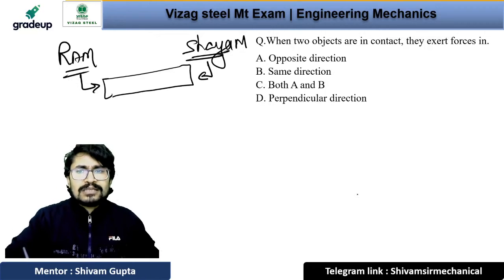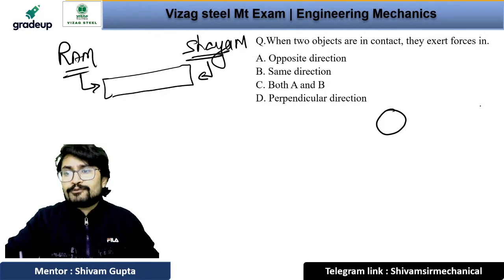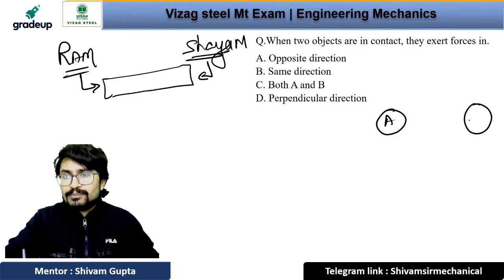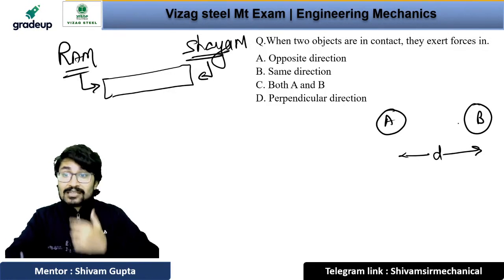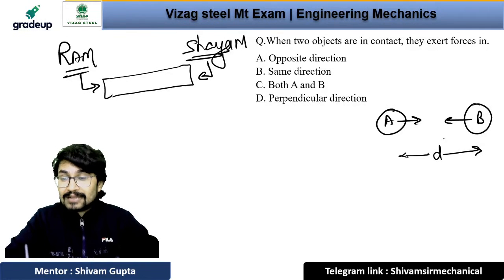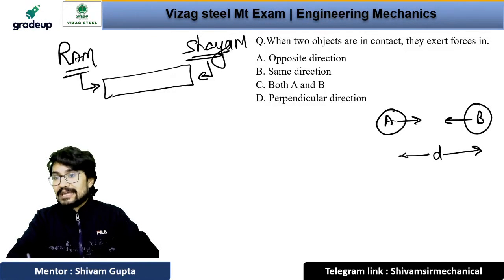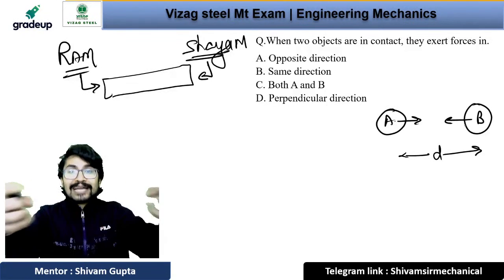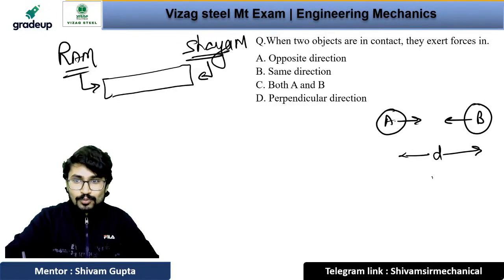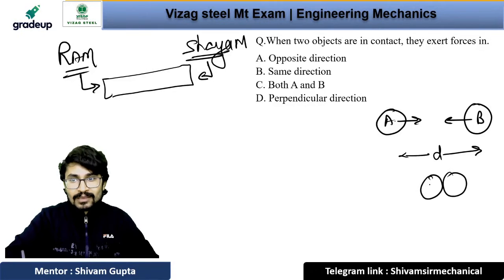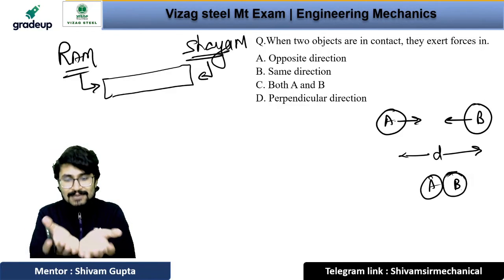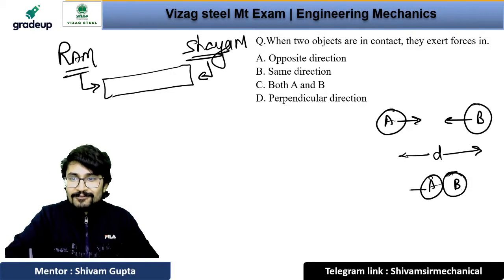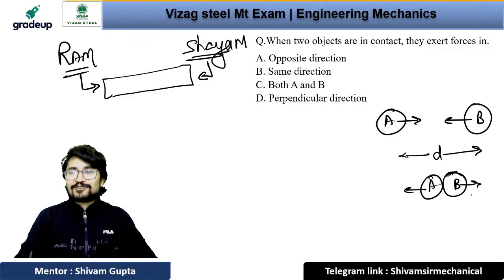कोई भी ऑब्जेक्ट ले लो, अगर वो ऑब्जेक्ट दूर हैं, for example we have A and B and if they are at a distance of d, then A and B will tend to attract each other, and when you make A and B at the same place, then A and B will tend to move apart from each other.